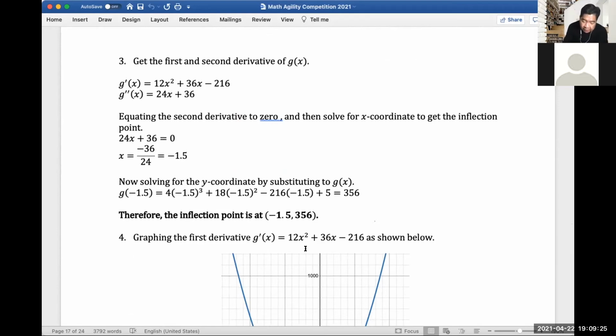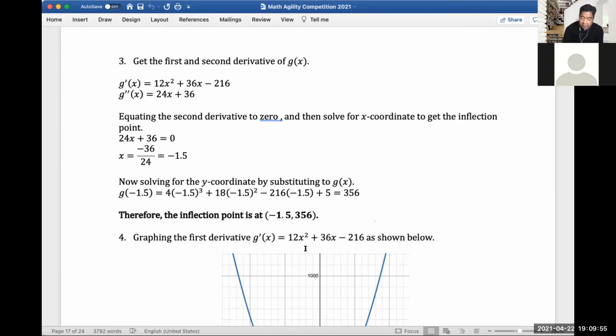So we get negative 1.5 as our x coordinate of the inflection. To solve for the y coordinate, of course, we need to substitute it in the original cubic function, and you will get 356. So the inflection point should be at negative 1.5 comma 356. Okay.